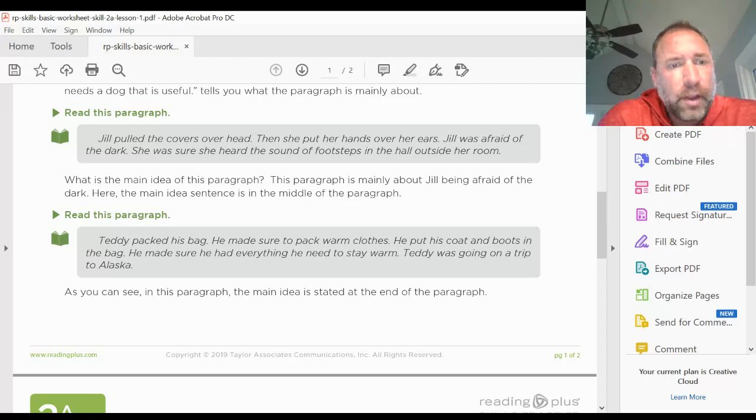Read this paragraph. Teddy packed his bag. He made sure to pack warm clothes. He put his coat and boots in the bag. He made sure he had everything he needs to stay warm. Teddy was going on a trip to Alaska. As you can see in this paragraph, the main idea is stated at the end of the paragraph.